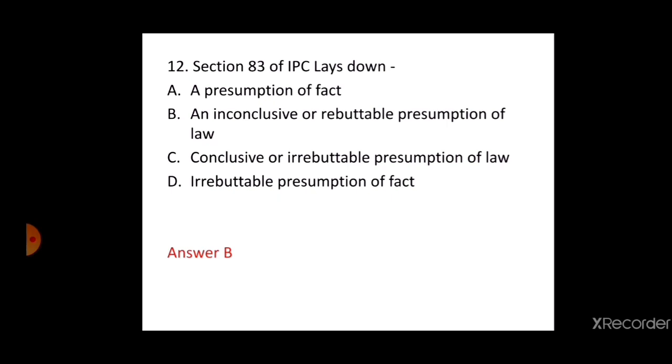This is according to Section 83 of IPC, where nothing is an offence which is done by a child above 7 years of age and under 12 years of age, who has not attained sufficient maturity of understanding to judge the nature and the consequences of his conduct on the occasion. So, this was asked in the MP 2015, Rajasthan APO in 2013 and UP 2015 judiciary examination.